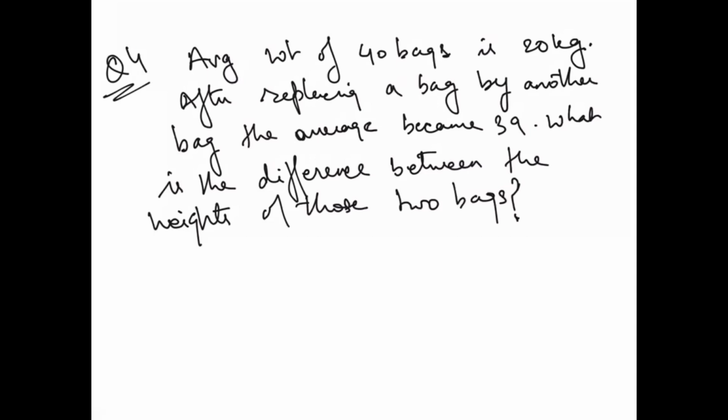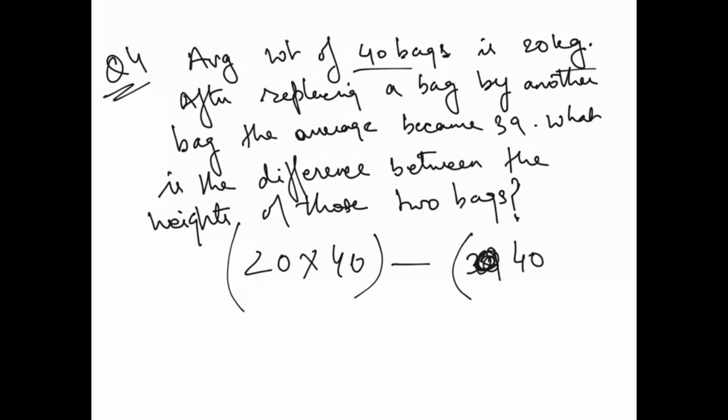Let's do another question on this. Average weight of 40 bags is 20 kgs. And after replacing a bag by another bag, the average became 39. What is the difference between the weights of those two bags? See, it is very simple. Whatever question they ask you, the way you take out the answer remains the same. So you will write 40 into 20. Replacing means the number will not change. So it will be 40 into 20 only and 40 into 39. Correct?